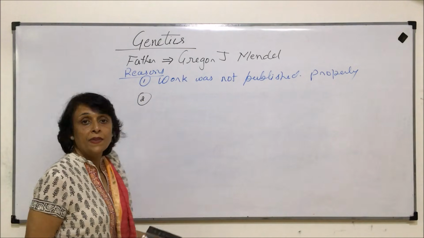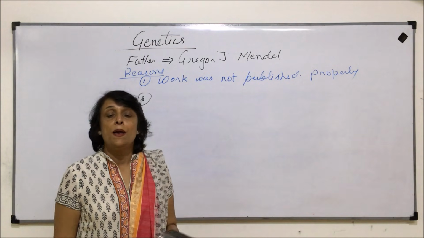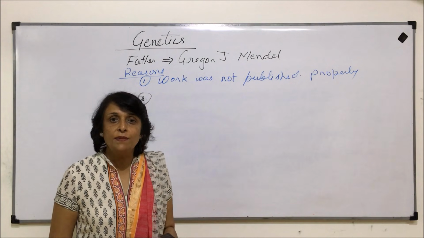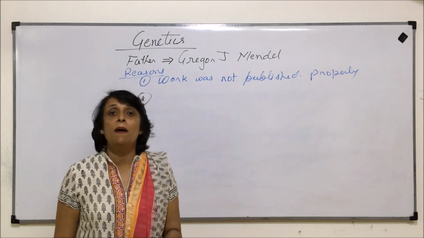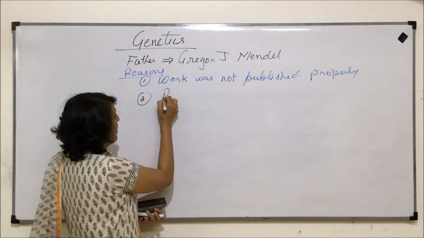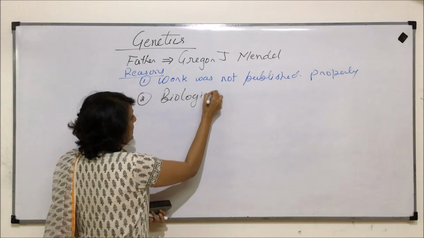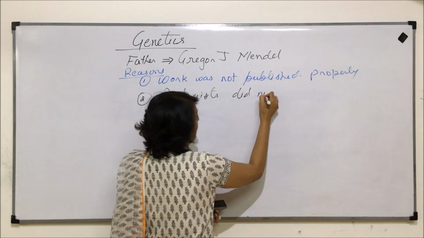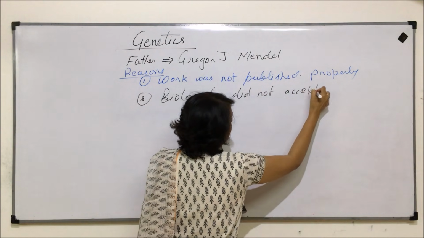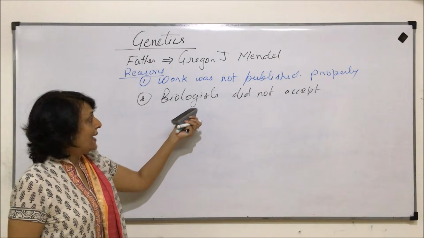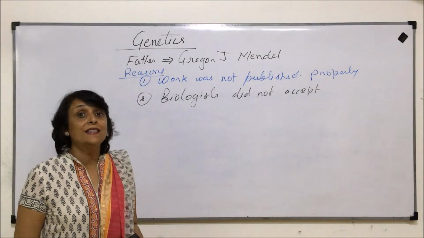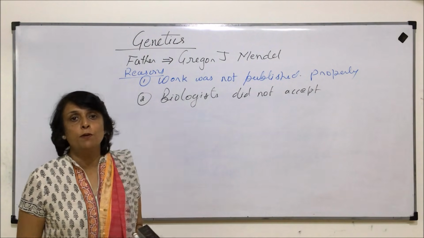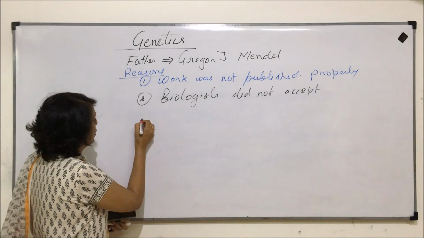Second reason was because he was a mathematician, biologists were not able to comprehend this concept that a mathematician is explaining to us the biological processes. So biologists did not accept the work properly. And at the same time, they were also busy discussing Darwin's work at that time, which was known everywhere, and people were very much excited by Darwin's work.